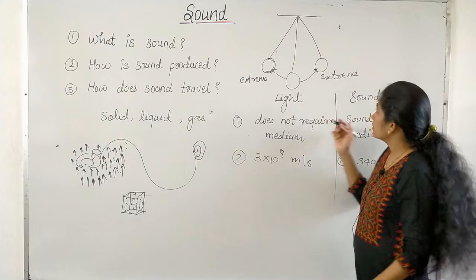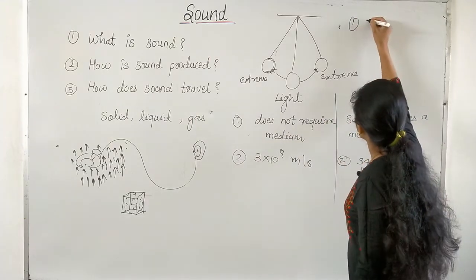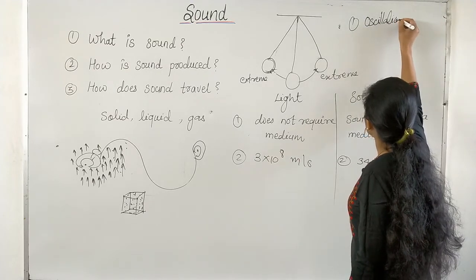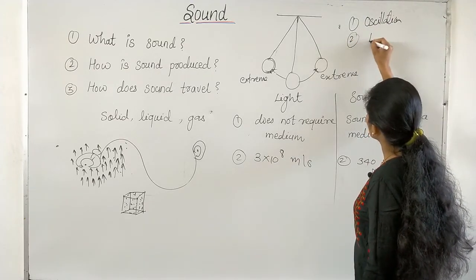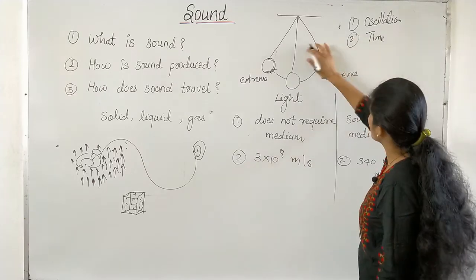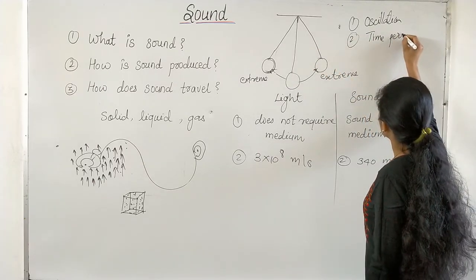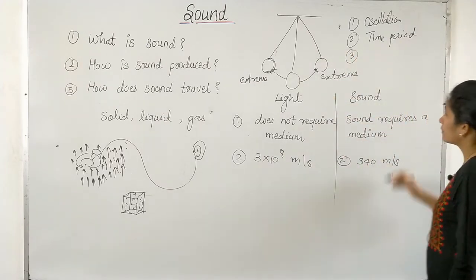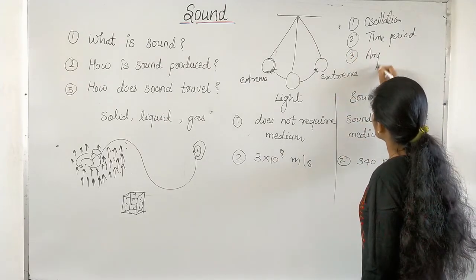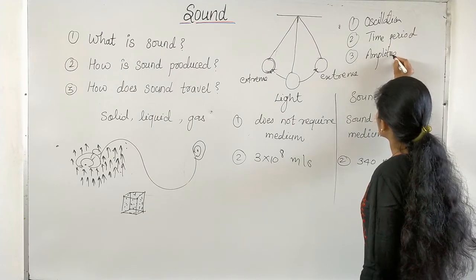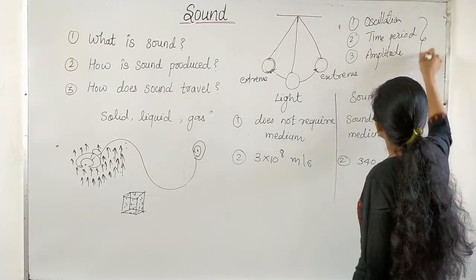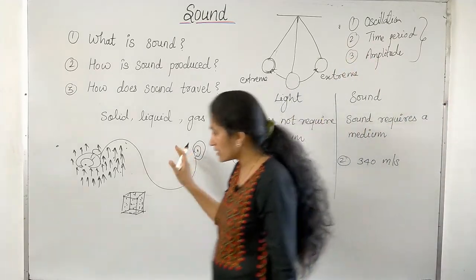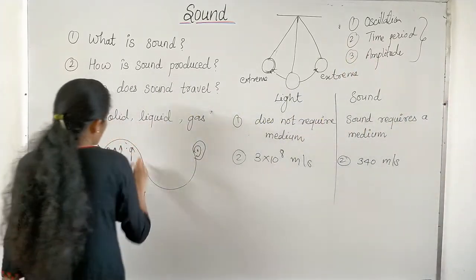We have to learn what oscillation is, then the time period related to this pendulum, oscillation, time period and amplitude. So these are the properties of a pendulum as well as of sound waves, because in sound waves the particles oscillate or vibrate.